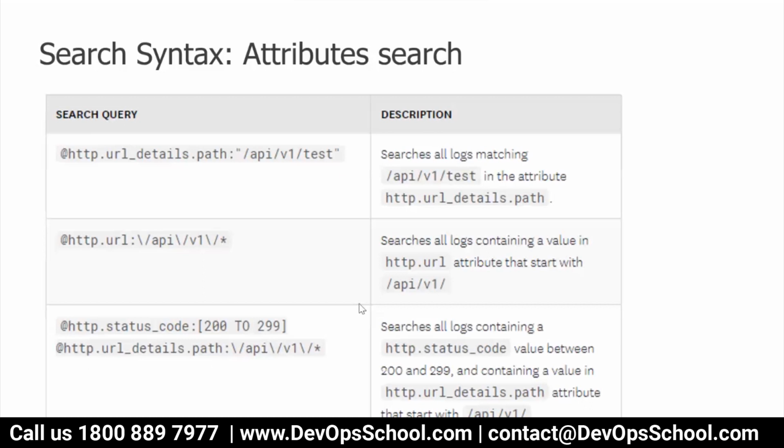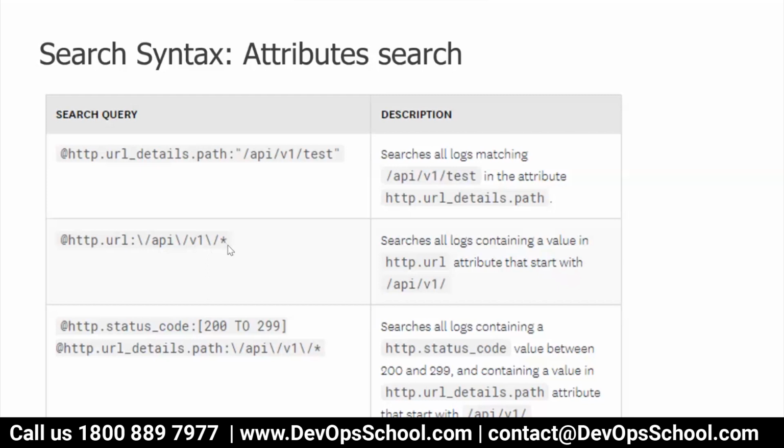Look at this example, some of the complex attribute searches. If you see here, one facet is at the rate of colon, and here you have a quote. So that means anything with this one, you should be searching for it. Now, when you are not having quotes, then you have to use a special character, an escaping character. So look at this here very carefully: slash API slash v1 slash star. You have an escaping character.